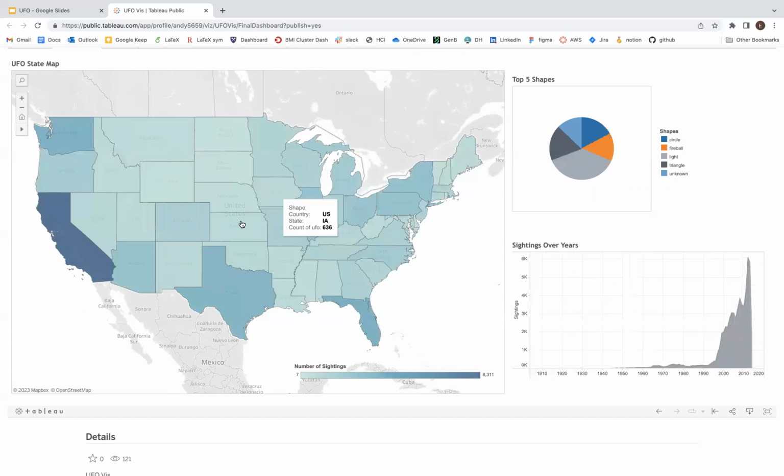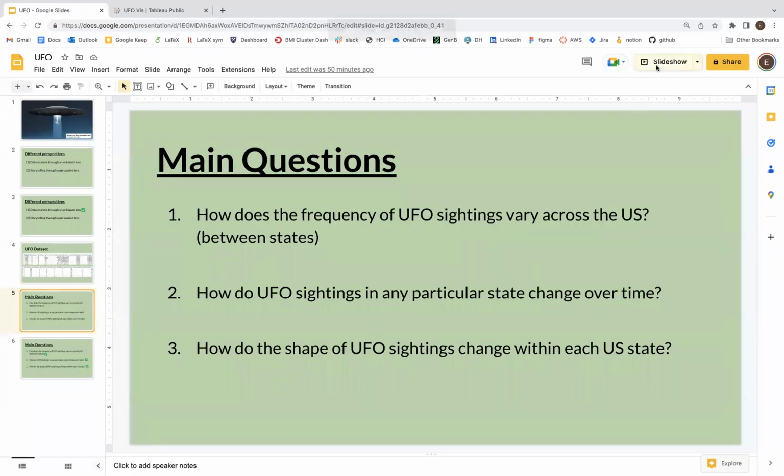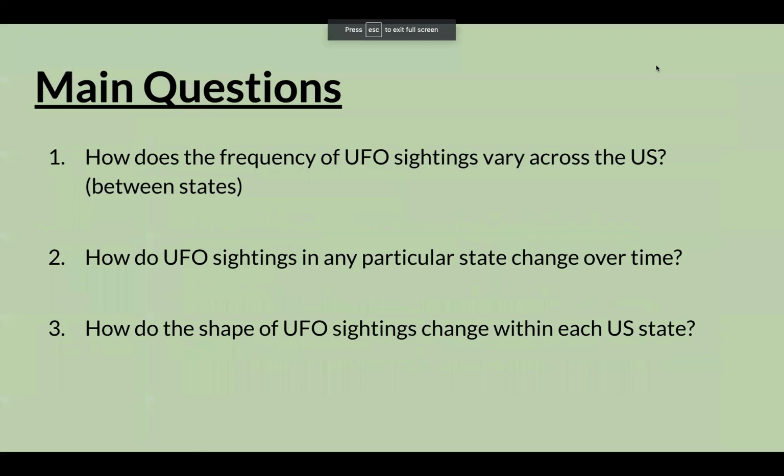So let's look back at our three main questions. First of all, how does the frequency of UFO sightings vary across the U.S. over the last century between states? Well, with our visualization, users can investigate this question with the US map, since all state UFO frequency values are encoded based on color intensity.